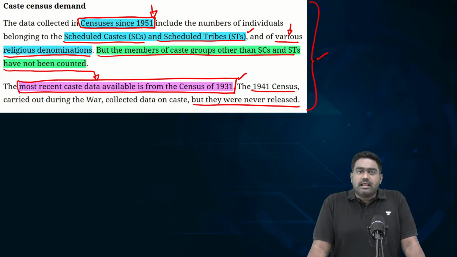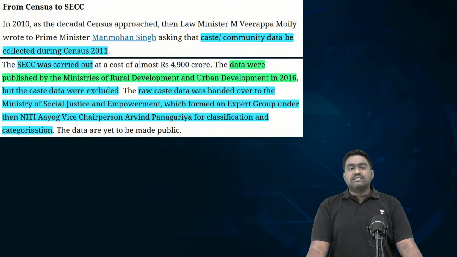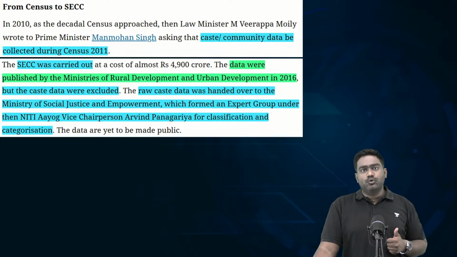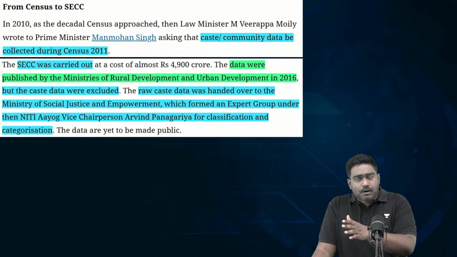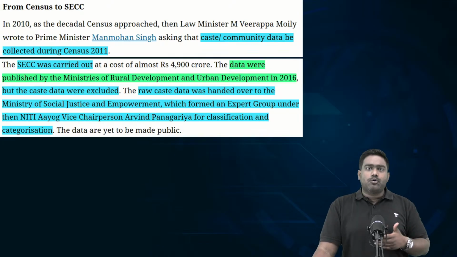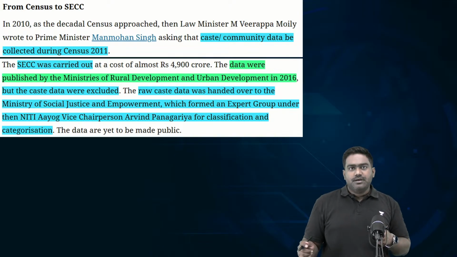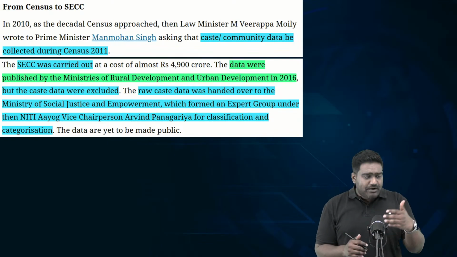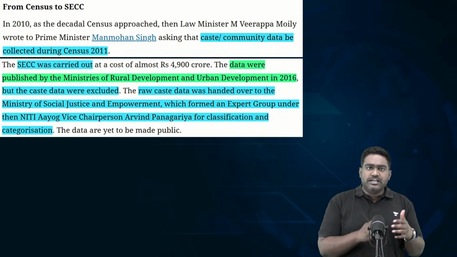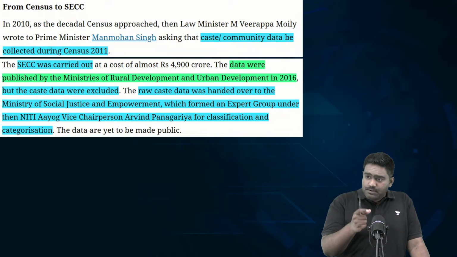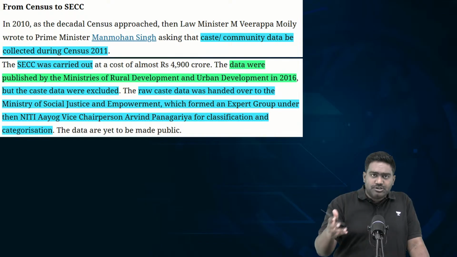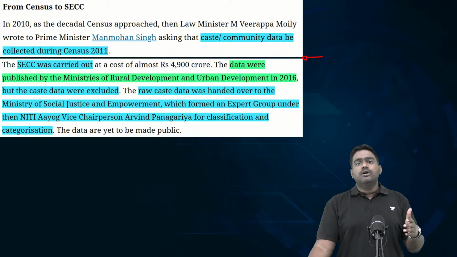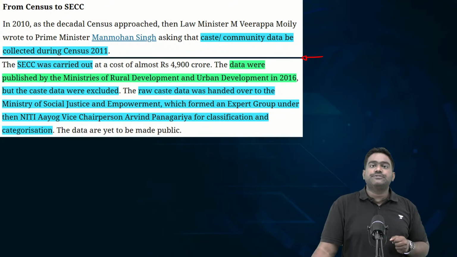So, why is caste data relevant? Especially to provide for reservation, to provide for affirmative action, be it reservation in education in government schools, or reservation in public employment, which is constitutionally provided under Article 15 and Article 16. I'm sure you know that Articles 15 and 16 provide for affirmative action, reservation for the backward classes, the socially and educationally backward classes, so they can be provided reservation to increase their representation in education. Similarly, Article 16 provides for reservation in public employment for those classes which are underrepresented in government services.